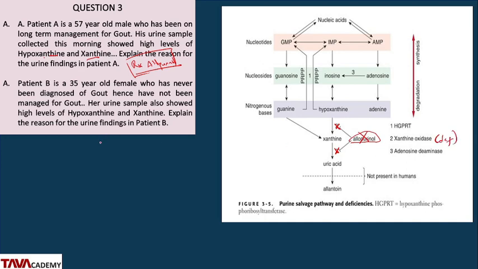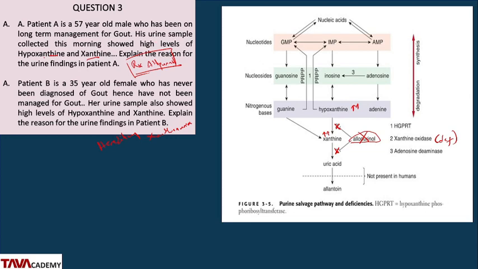The condition here is called hereditary xanthinuria. So in hereditary xanthinuria and treatment with allopurinol, you're going to have increased levels of hypoxanthine and xanthine.